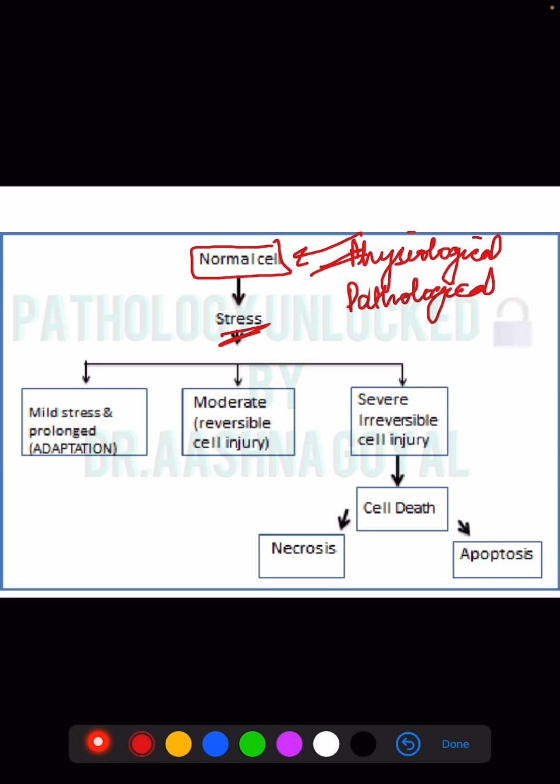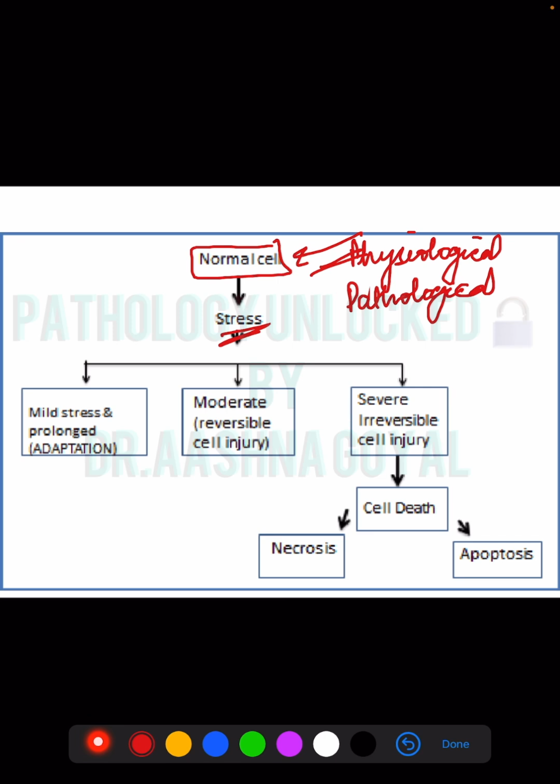Physiological injury. What is an example of physiological injury? Physiological injury is not basically injury. Neither is it injury nor is it normal. It is like hypertrophy of muscles in case of pregnancy, in case of any liver transplant. These are examples of physiological injury.